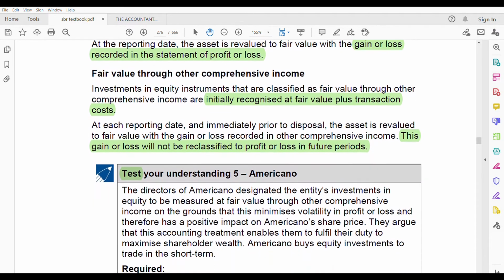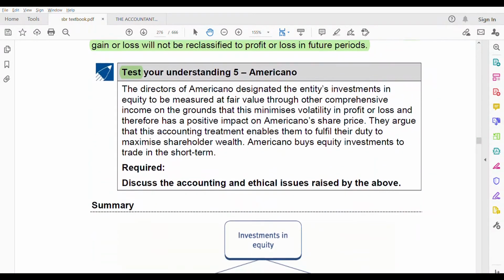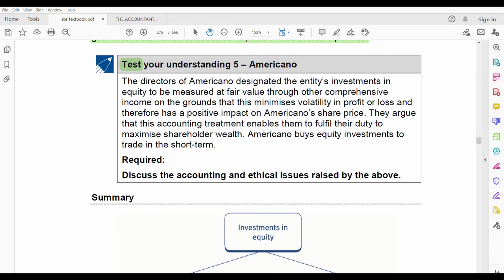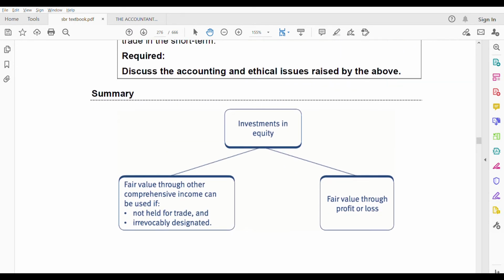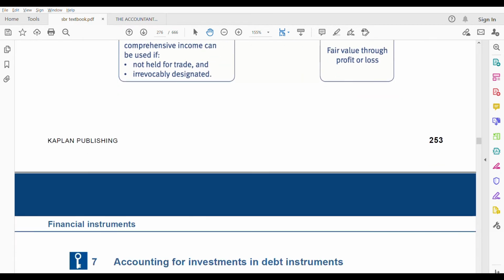Okay, so test your understanding 5 we will do at the end of the video. Discuss the accounting and the ethical issues raised by the above. This is definitely a good question, both from your IFRS 9 perspective and also ethical issues, because ethics, definitely you will get. There is no doubt, 101%. So this is the summary. So that's it.